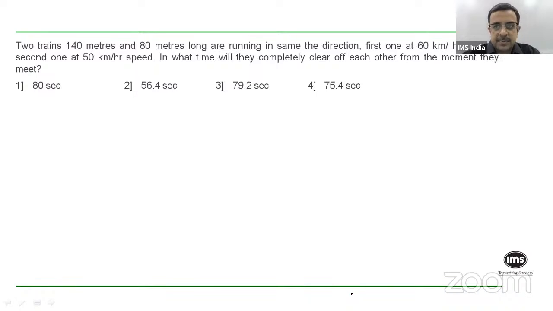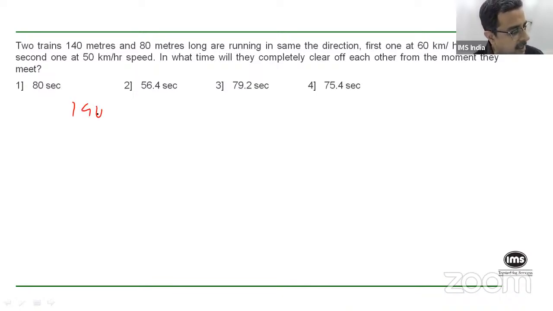Okay, so read this question. I'll just read out the question to you. Two trains, 140 meters and 80 meters long, are running in the same direction. The first one at 60 kilometers per hour and the second one at 50 kilometers per hour. In what time will they completely clear off each other from the moment they meet?